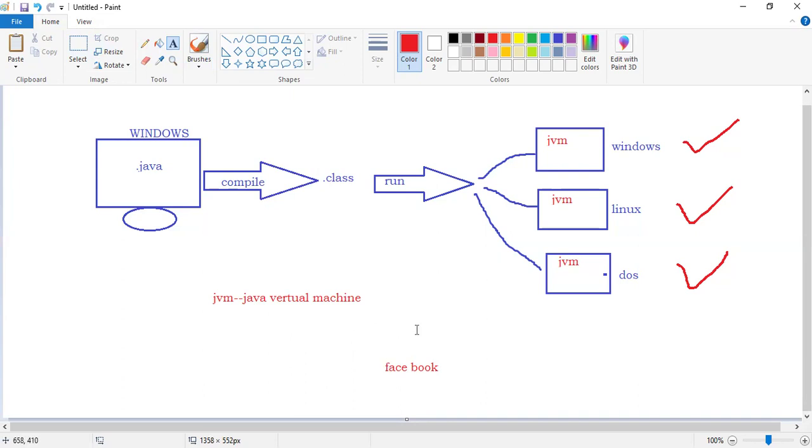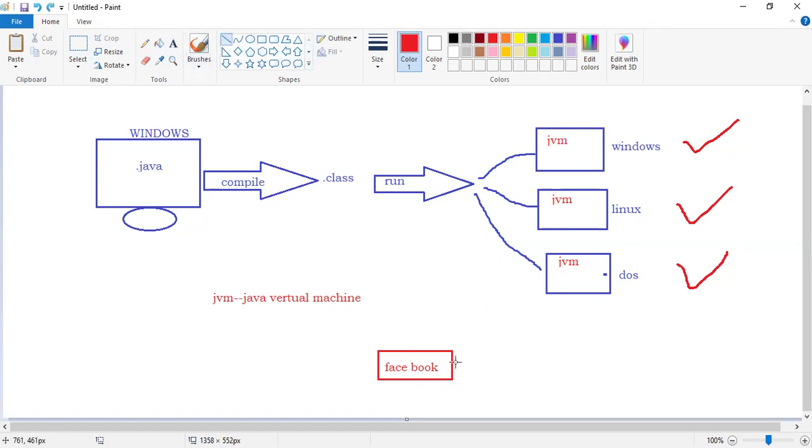Sir, how are you saying that? Observe, sir. The same Facebook, can you open it on the computer desktop? The same Facebook ID, can you open it on your mobile also? Yes or no? You can check.